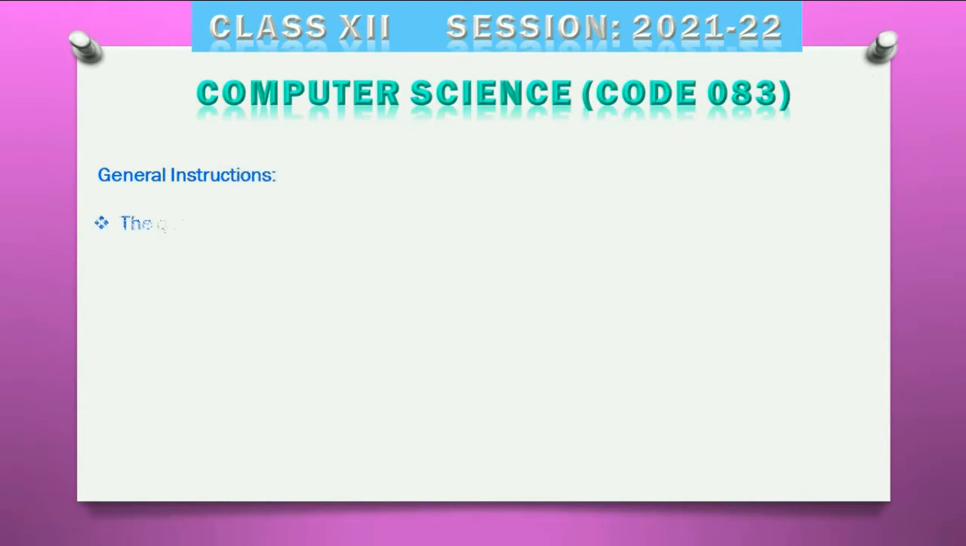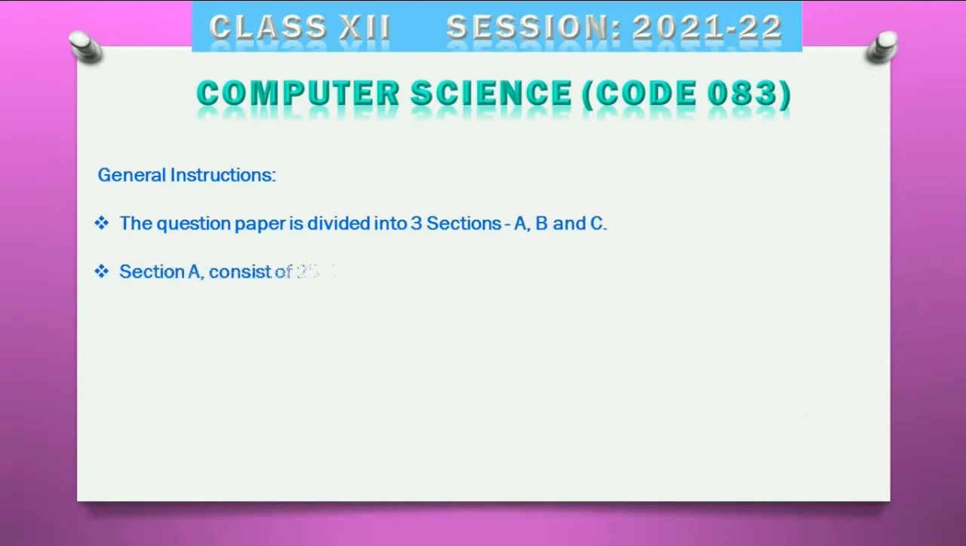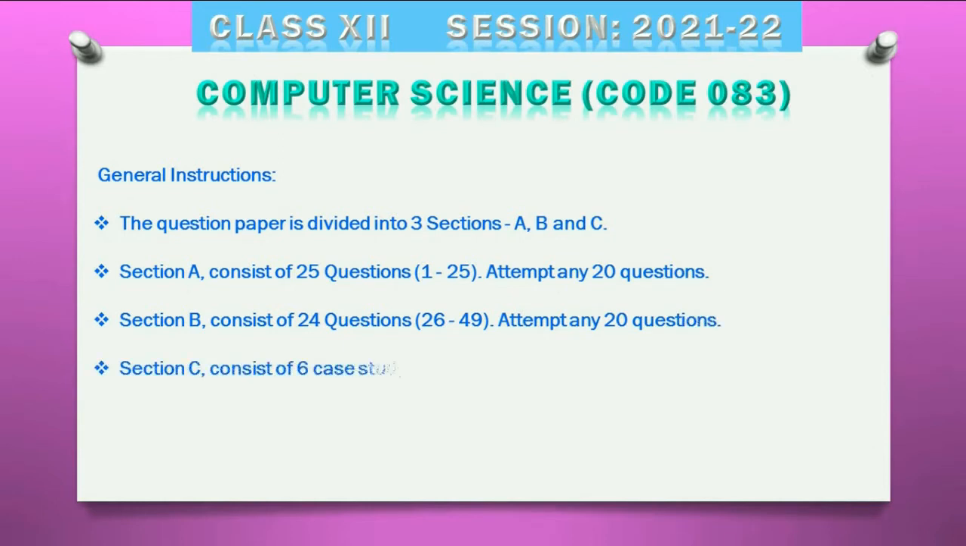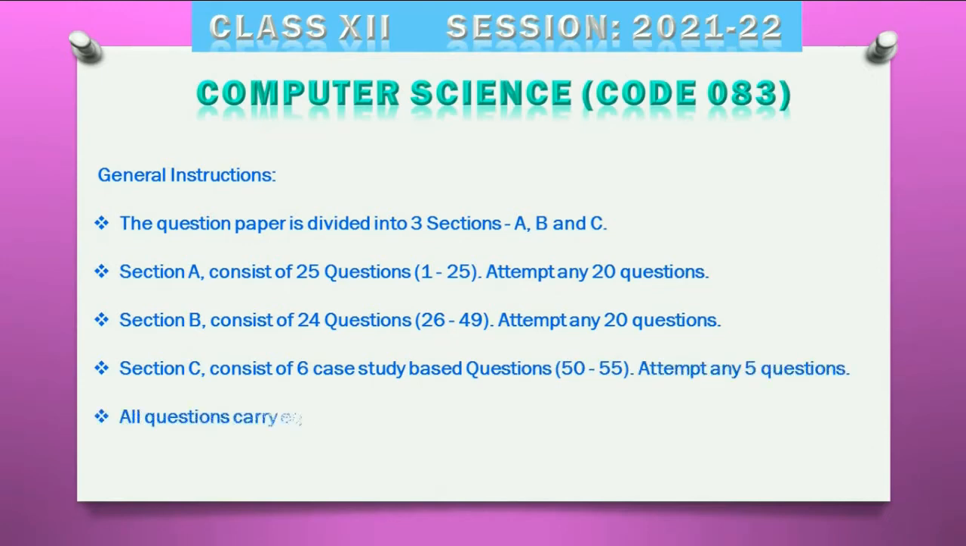Now, what are the general instructions students need to follow about the question paper? The question paper is divided into three sections, that is A, B and C. Section A consists of 25 questions, that is question numbers 1 to 25, attempt any 20 questions. Section B consists of 24 questions, that is 26 to 49, attempt any 20 questions, and section C consists of 6 case study based questions, 50 to 55 question number, and attempt any 5 questions.